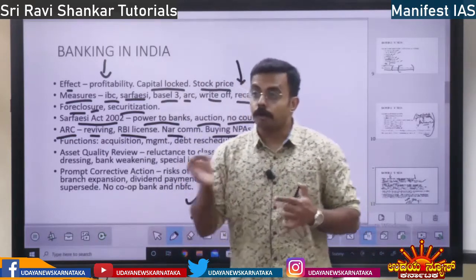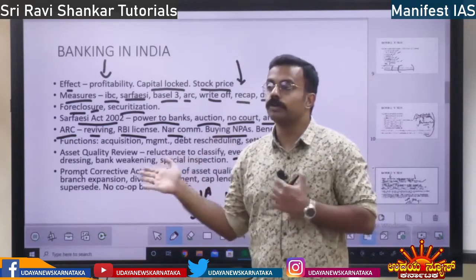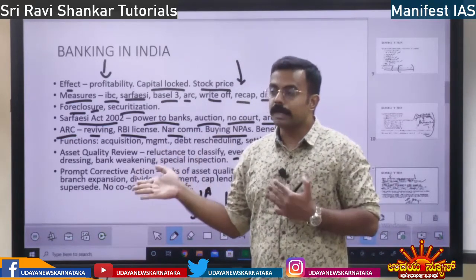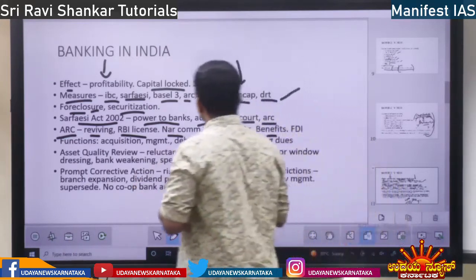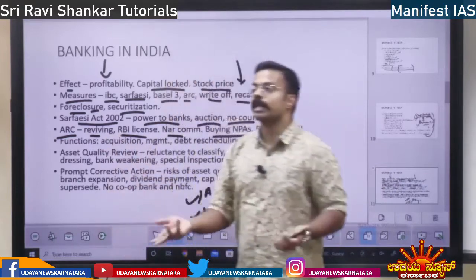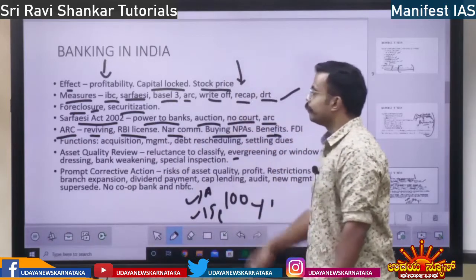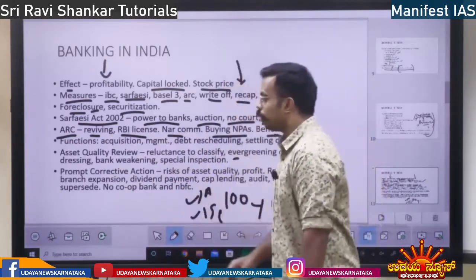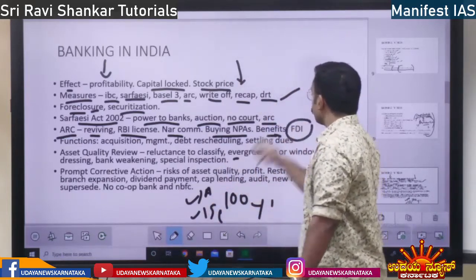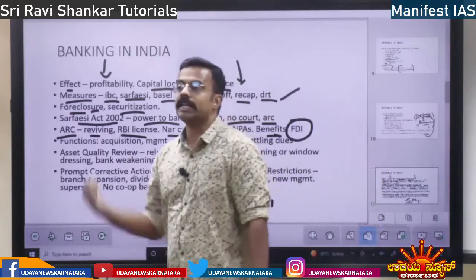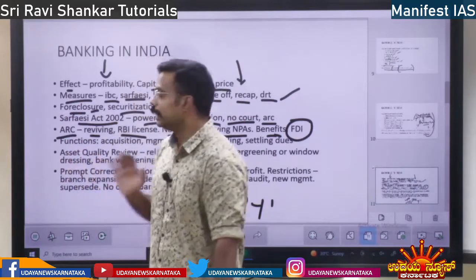Credit discipline means, obviously when your property is taken over by someone, you will fear it, right? You are going to pay the money promptly. So that is one thing, paying money promptly. Then also your company will be revived, a loss making company will become a profit making company. So there are so many benefits. If you want to start an asset reconstruction company, you can start by taking an RBI license, and also there is a provision of FDI. Foreign direct investment can be put in to start an asset reconstruction company in India, right?